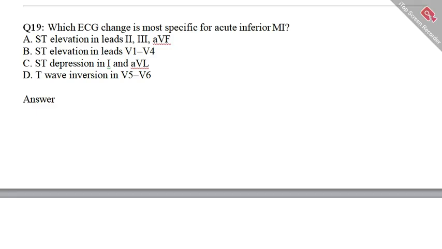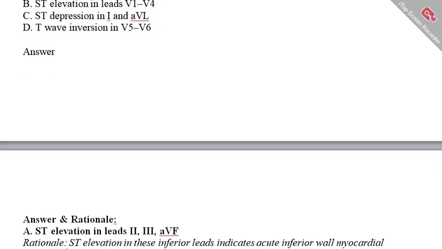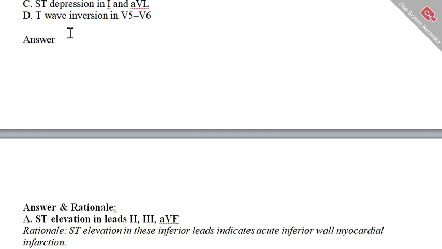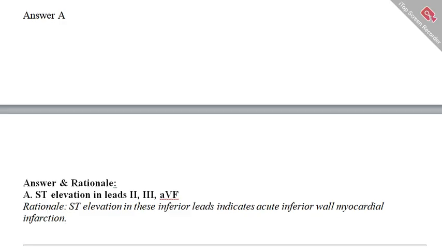We'll pause the video for 5 seconds. You choose your best answer and let's compare your choice with the correct answer. If you select option A, your selection is right. ST elevation in leads 2, 3 and aVF, these inferior leads, indicates acute inferior wall myocardial infarction.